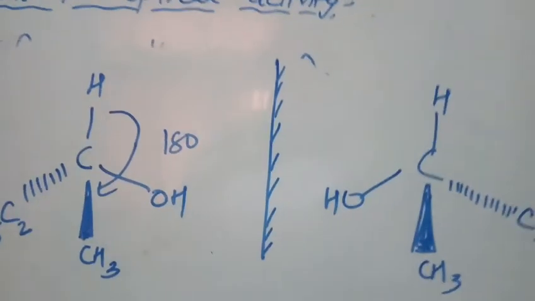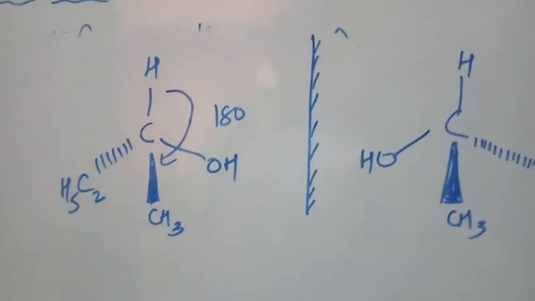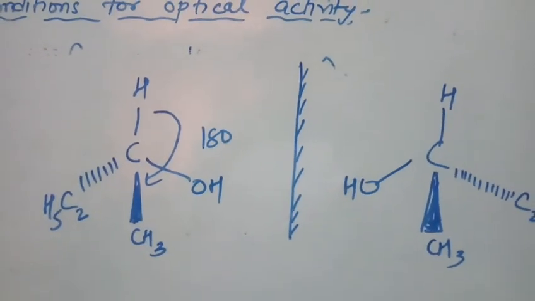Now out of them, one will be dextrorotatory and the other will be levorotatory. We cannot identify them by seeing, because it is experimental only.